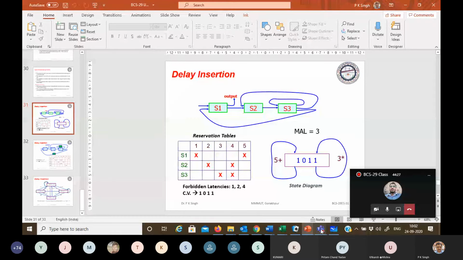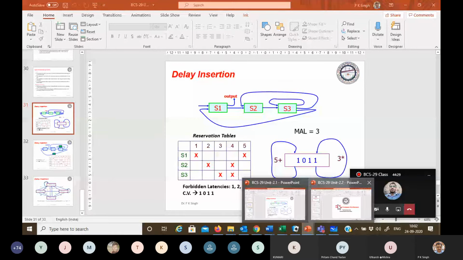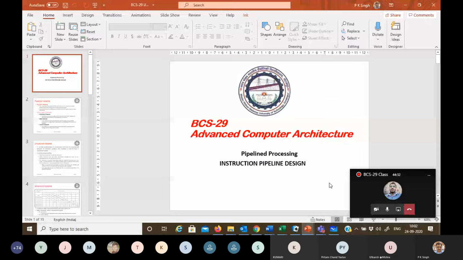Now come to the next topic. Now design of the instruction pipeline. See, if we are able to find the schedule, design means how we create the environment for the pipeline execution. In this we will discuss the creation of environment for pipeline execution.